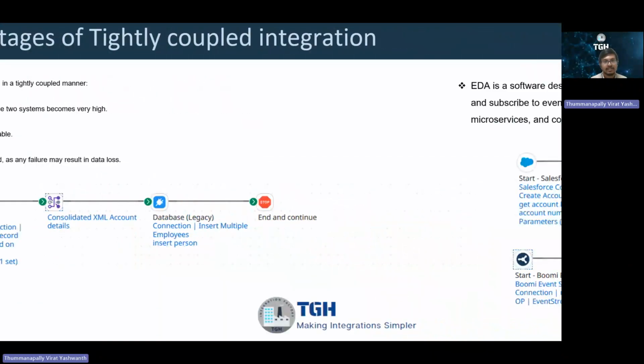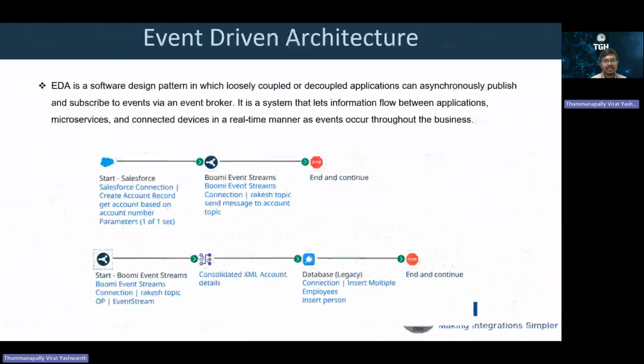What is event-driven architecture? Event-driven architecture is an integration pattern in which two applications communicate with each other asynchronously by publishing events and subscribing to events via the event broker. Here we are introducing the event broker, Boomi Event Streams in this case, where Salesforce publishes the events to Boomi Event Streams, and there is a consumer process which consumes the messages from the event streams.